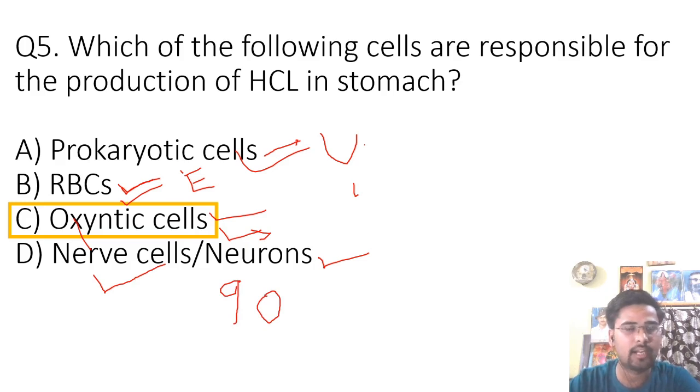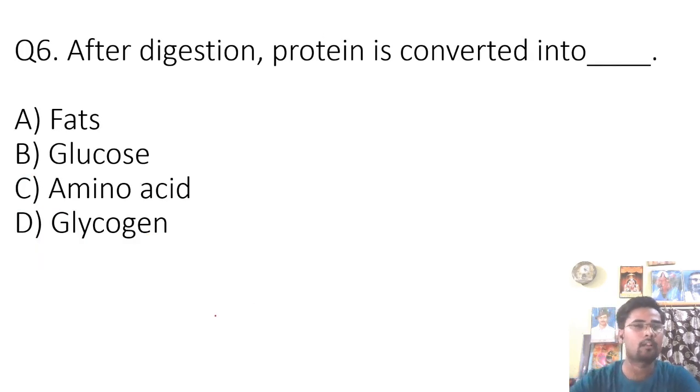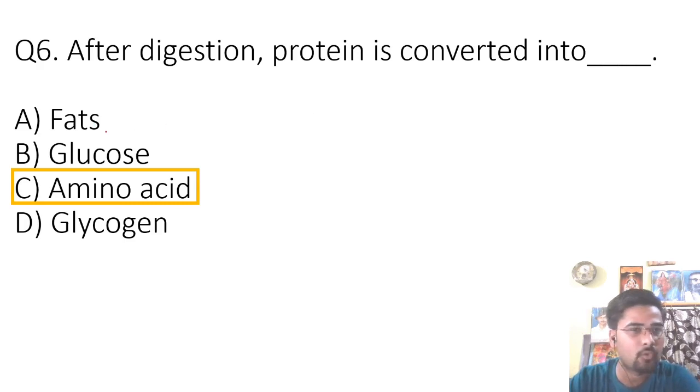So now let's move ahead to question number 6. Question number 6 is, after digestion, protein is converted into, so as I have told you in the earlier questions, the protein is converted into amino acids. Now fats are digested by lipase, and they are also digested by the bile juice. So bile juice converts fats into fatty acids, and bile juice is produced by the liver and is stored in the gallbladder.